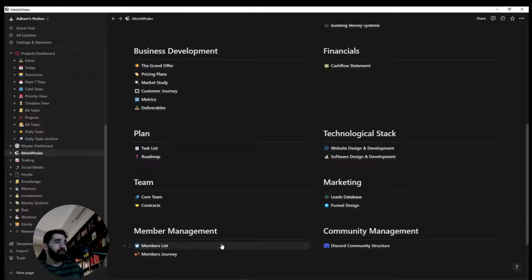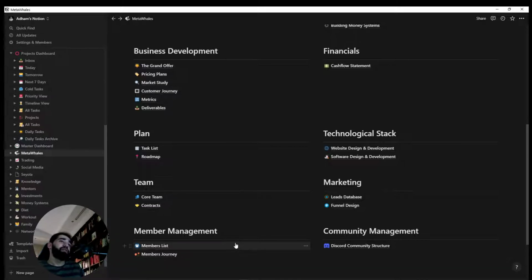Then we have member management. Who are the members right now? What's their journey? Have we, for example, set a meeting up with them? Yes. Have we sent them this X PDF document? Yes. Have we checked up on their progress? Yes. It's basically like a checklist. What's their journey? What should we do each week with our members, and so on.